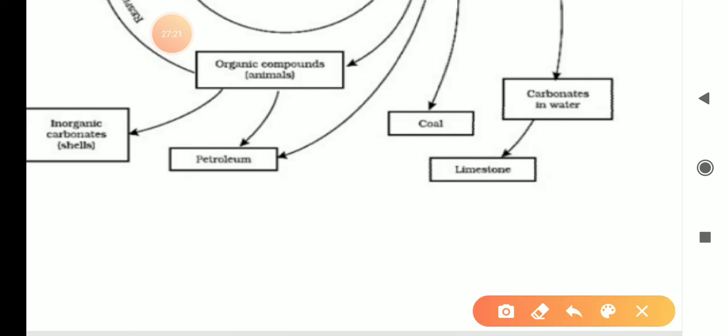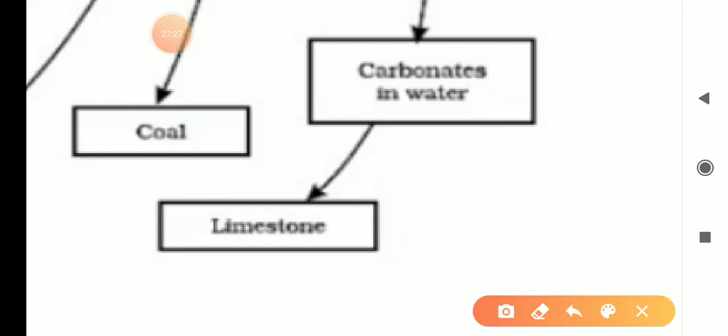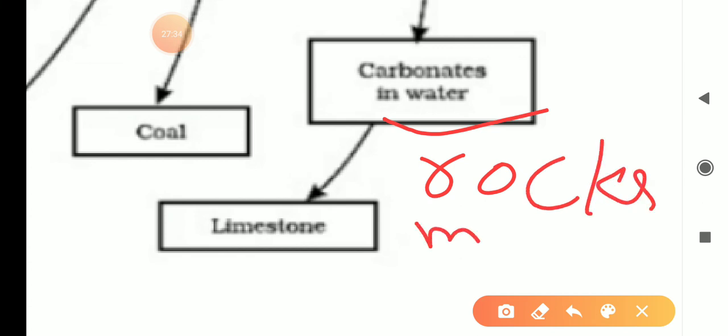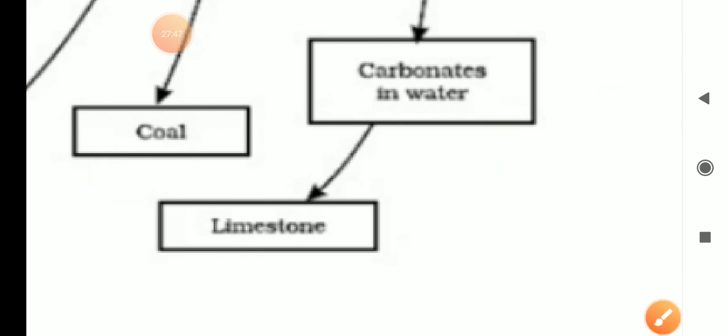Now here we can see carbonates in water. In water bodies, a large number of rocks are present, such as marble rocks. These rocks also contain carbon. Limestone also contains carbon. Coal, we know, also contains carbon.